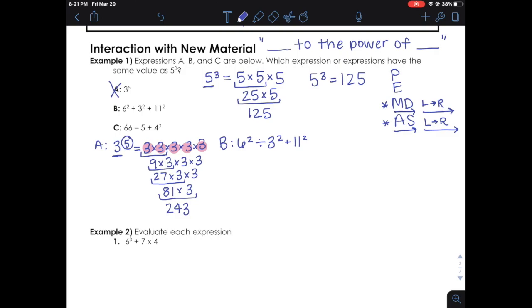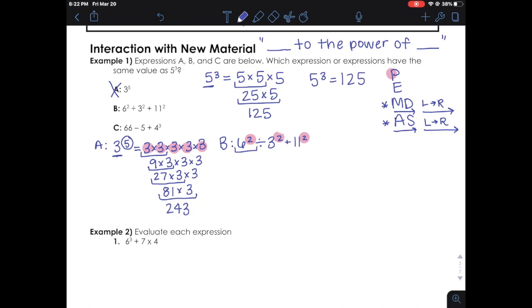So we have to start using PEMDAS. So P, do we have any parentheses in this expression for B? There are not any parentheses. So let's move on to the next step. We have exponents. Yes, we have 3 sets of exponents here. So we got to solve those in order from left to right.